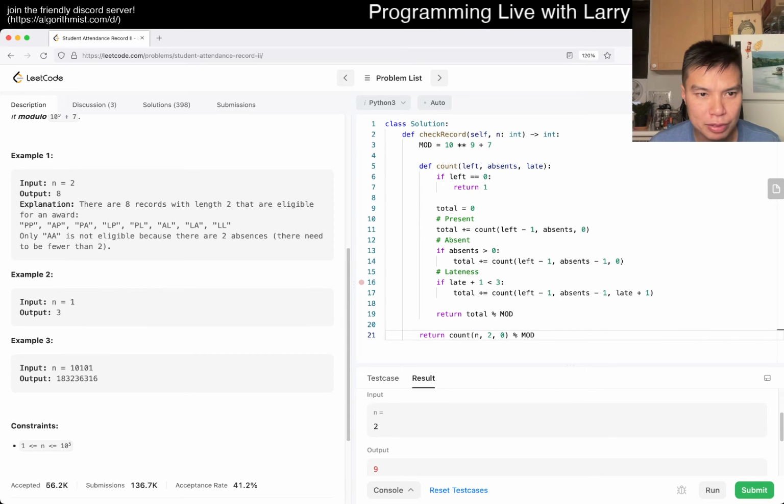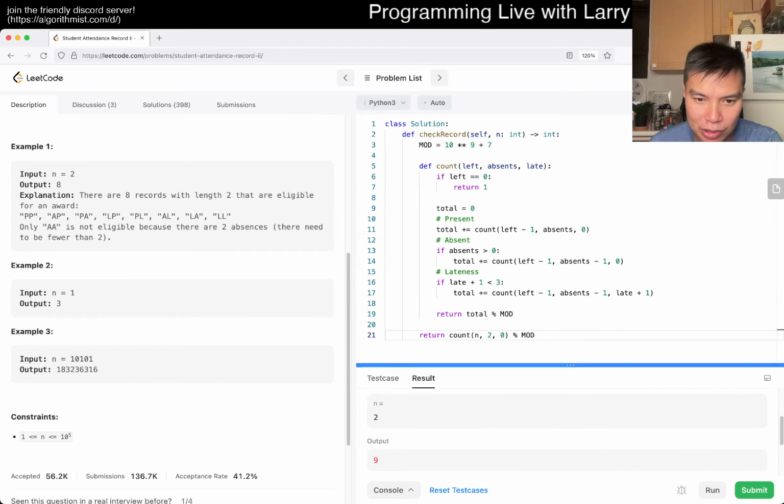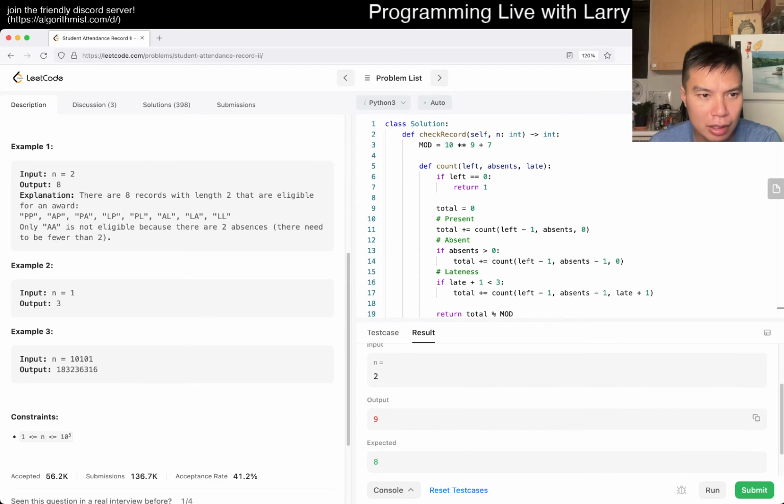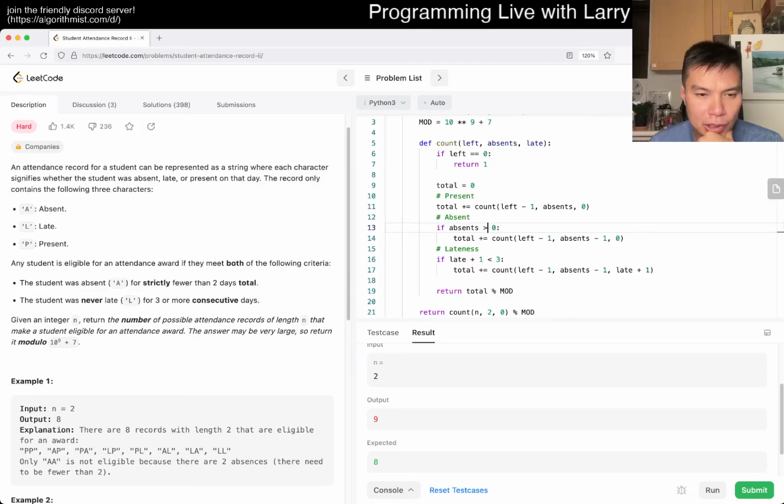Okay, so now we can actually see what's up. 8 records of 2. Oh, I thought that the answer was 2, and I was putting out 9. Okay, so what am I missing? Why do I think it's 9? Because AA. So we have 2, we have 1, and 0. Did I miss something with this? Strictly fewer than 2, not 2 or fewer. Whoops. So that means 1 or 0, right?